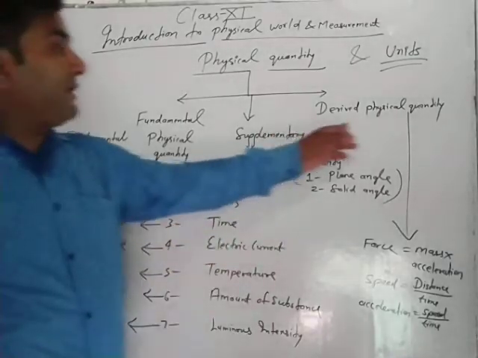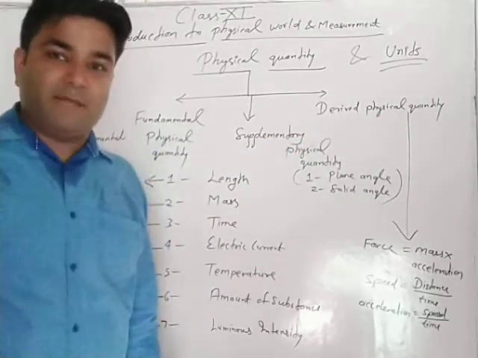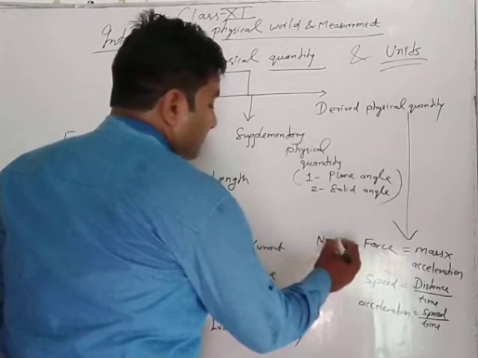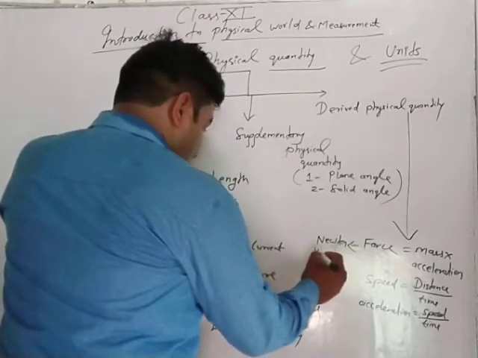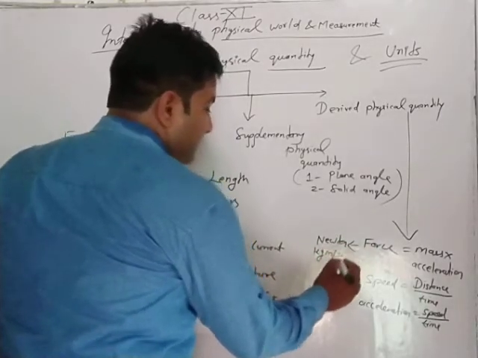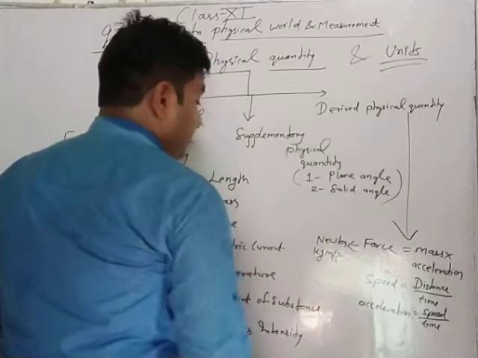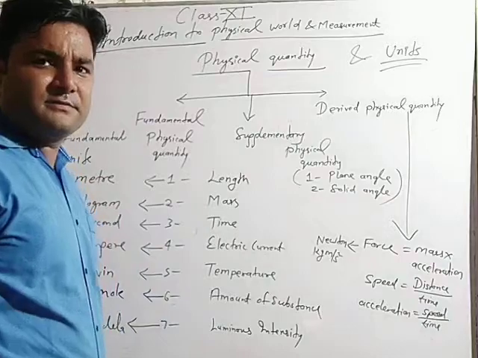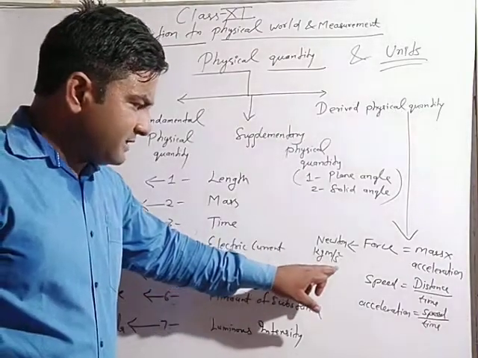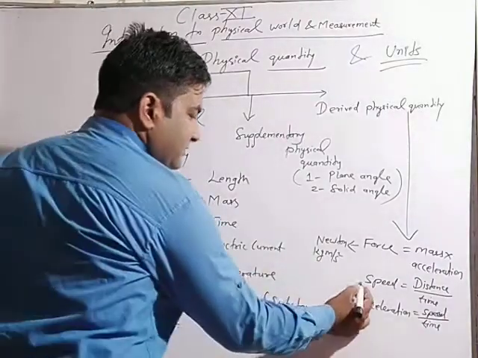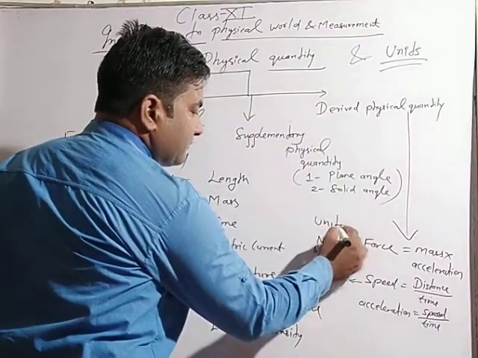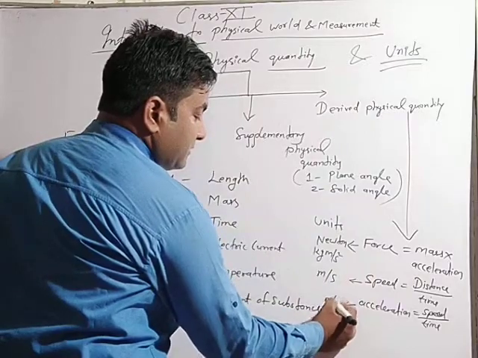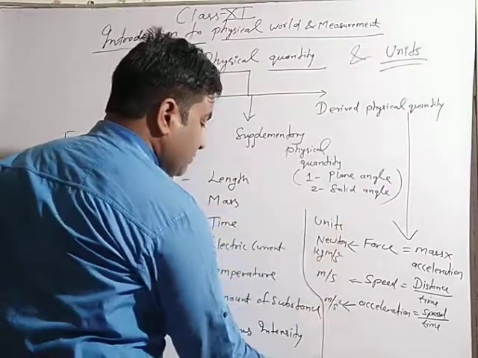And derived physical quantities are measured in derived units. Force is measured in Newton, or kilogram meter per second square. Very simple. Speed has the unit meter per second, and acceleration has the unit meter per second square.